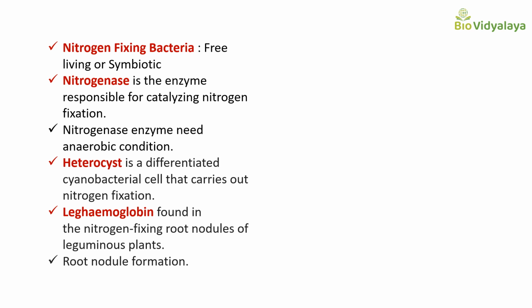Through this infection thread, the bacteria can get inside the root, and that will cause curling of the root hair, and the infection thread reaches up to the cortex region, and there the bacteria will change into bacteroids, and that will initiate cell division of cortical cells, and a mass of cells will form, and that is called the root nodule. Okay. In our next video, we will discuss how this nitrogenase enzyme converts atmospheric nitrogen into